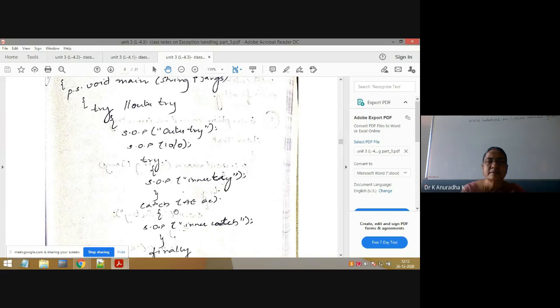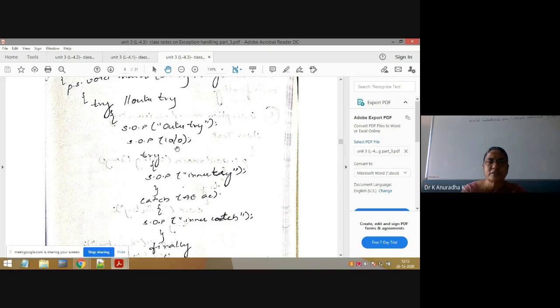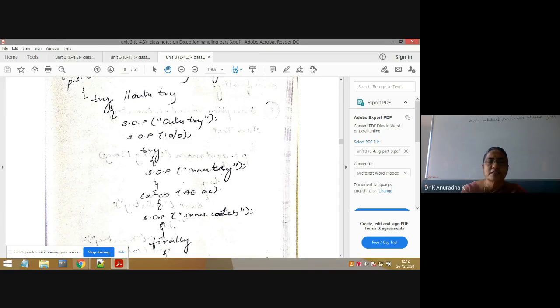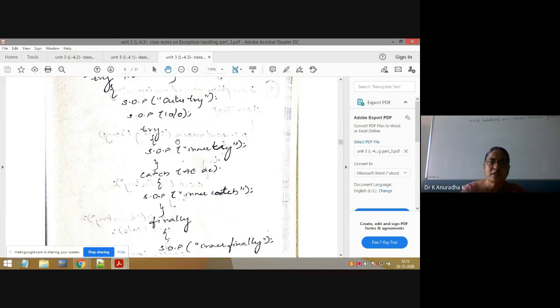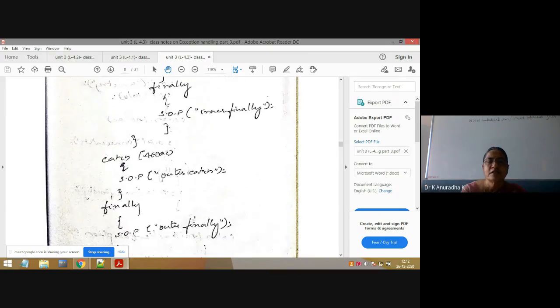Whenever an exception is raised in the try block, immediately from that statement, it will come out of that try block without executing the statements which follow that exception statement. That's why this will not get executed. So from that statement, it will come out of the outer try, and it will search for the outer catch.